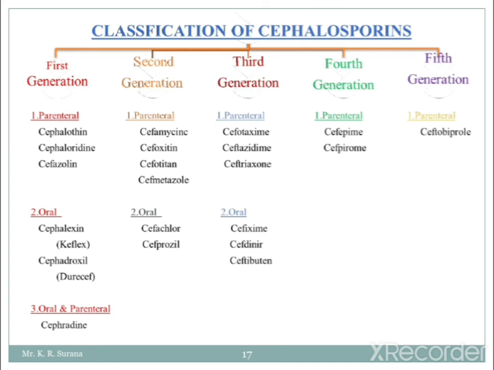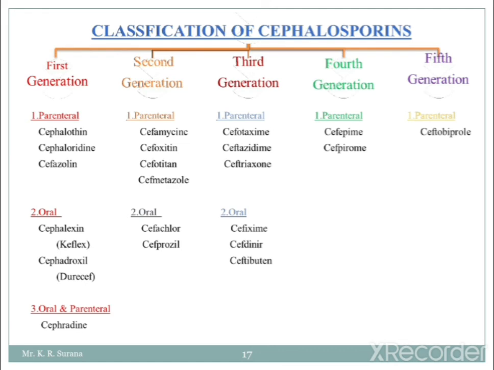In the fourth generation, only parenteral cephalosporins are available: cefepime and cefpirome. These are two examples of parenterally used fourth generation cephalosporins. Last is the fifth generation, where the parenterally used example is ceftobiprole. So this is the classification of cephalosporin.